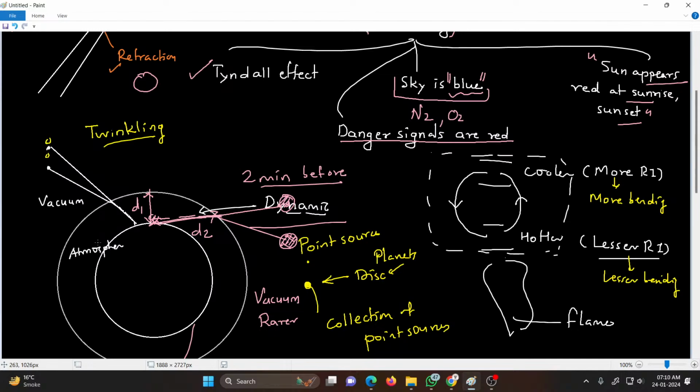So when the distance is larger, the blue part of the spectrum is scattered away and only the red part of the spectrum remains undeviated, unscattered, and that's why the sun appears red at sunrise.